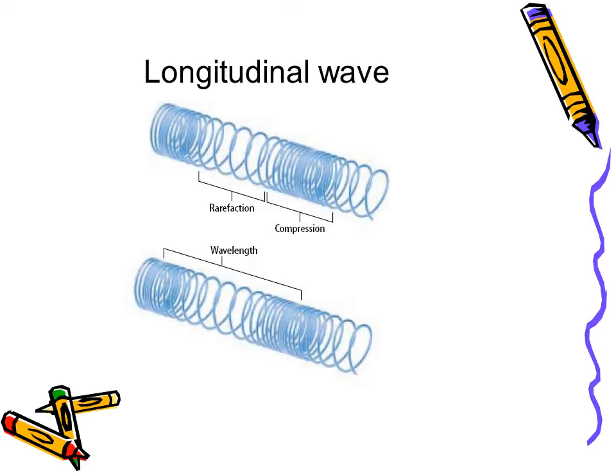Longitudinal waves, such as sound waves, are made up of compressions, areas where the medium, such as air molecules, are all bunched up, and then areas where the medium has spread back out again, called rarefactions. A wavelength for a longitudinal wave is made up of one compression and one rarefaction, and the wavelength would be measured from rarefaction to rarefaction.